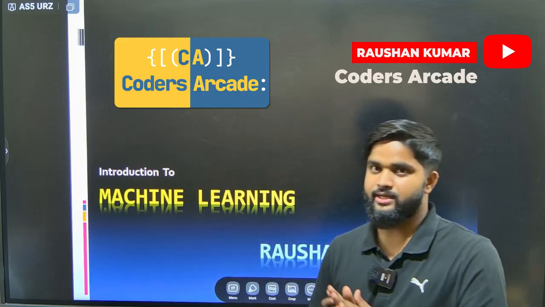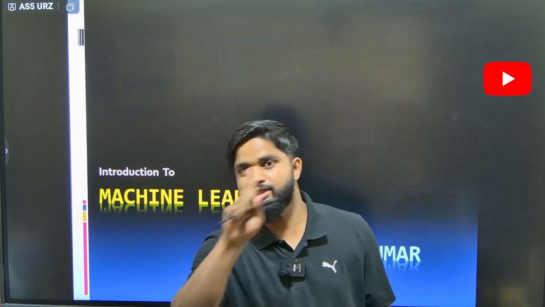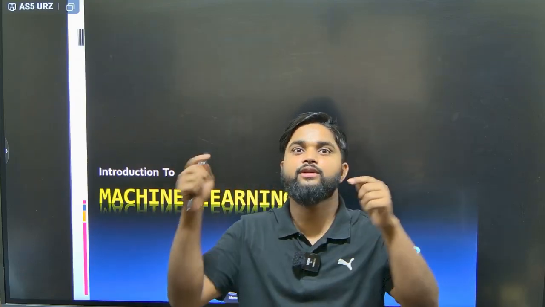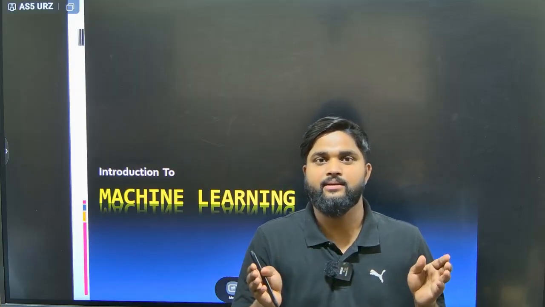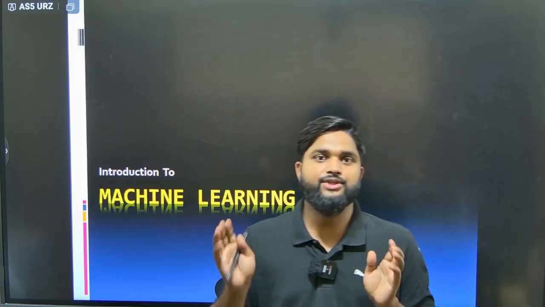Now what is machine learning? In the name only you can see it's a combination of two words: one is machine and one is learning. That means if we are making one machine to learn something from data, or it may be anything, that is machine learning.